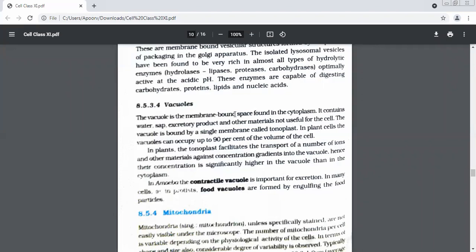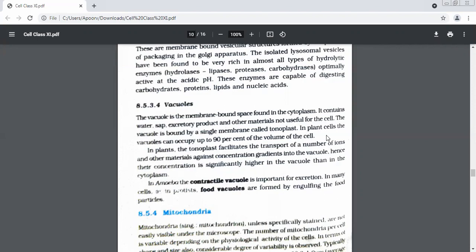Vacuoles are also membrane-bound spaces found in the cytoplasm. They contain water, sap, excretory products, and other materials which are not useful for the cell. Generally, they will contain some excretory material, water and sap. The vacuole is bound by a single membrane, which is called the tonoplast.